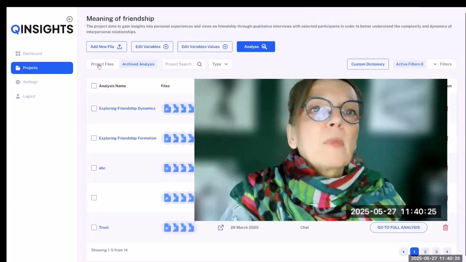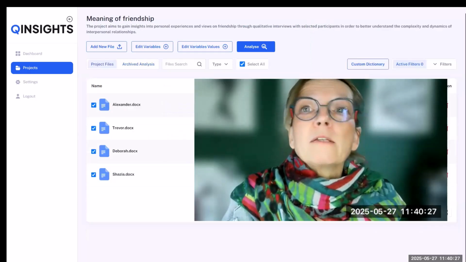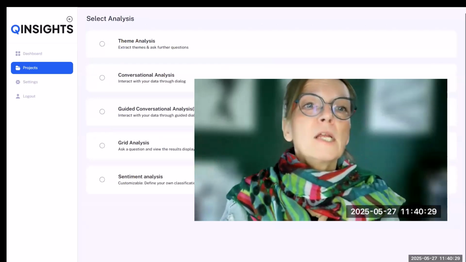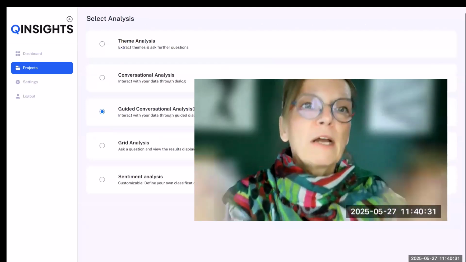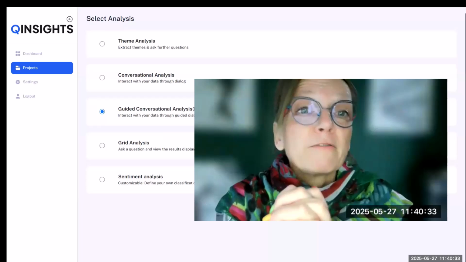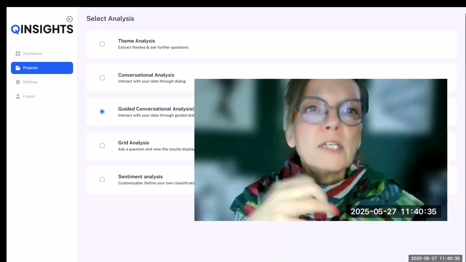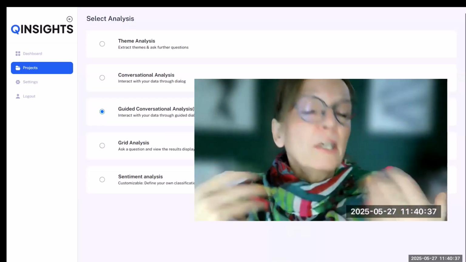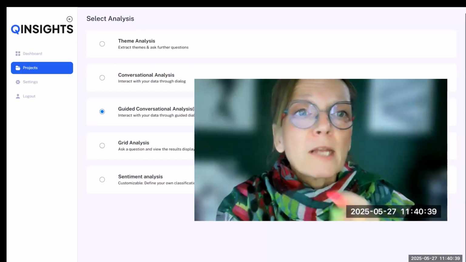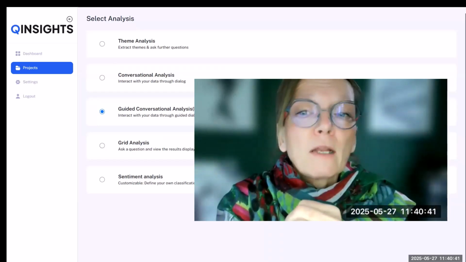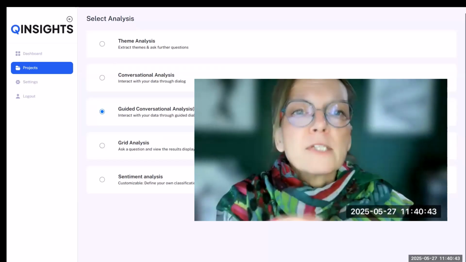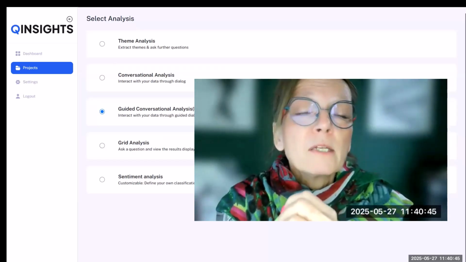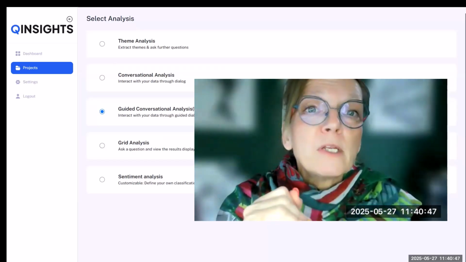Yeah, that's it about guided analysis. I invite you to try it out, have fun with it, go with the flow, see where Q guides you and whether it's helping you to understand better how you can analyze data with an AI assistant at your side. And I hope it's also going to be lots of fun.